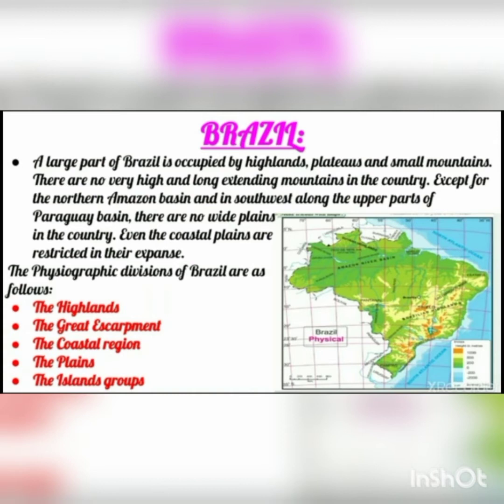A large part of Brazil is occupied by highlands, plateaus and small mountains. See, in the north you can see the Guiana Highlands in the map, and in the south we can see the Brazilian highlands and plateaus, and small mountains are there. There are no very high and long extending mountains in the country. The mountains which are there are not very high.